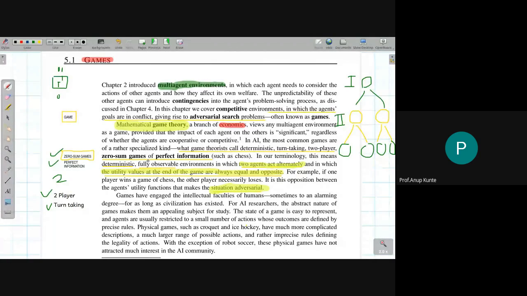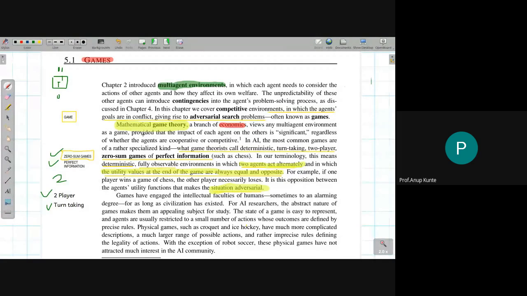Okay, so I'll just read it for you what the book says about this problem rather than speculating things. So although the mathematical game theory, which is a part of economics, views multi-agent environment as a game, this word game